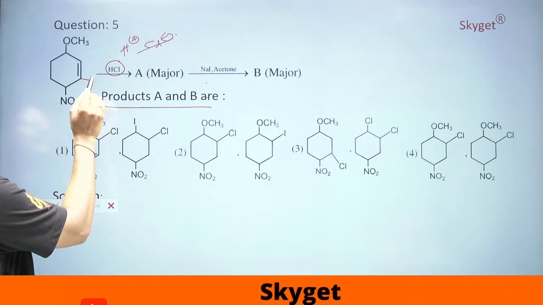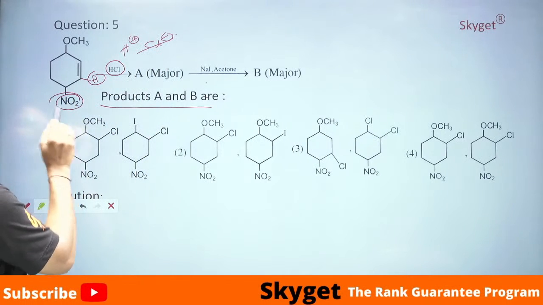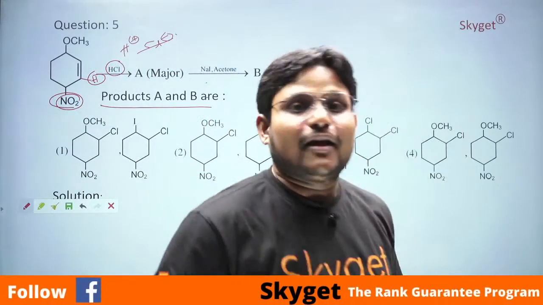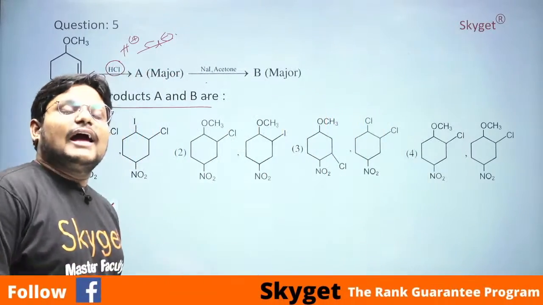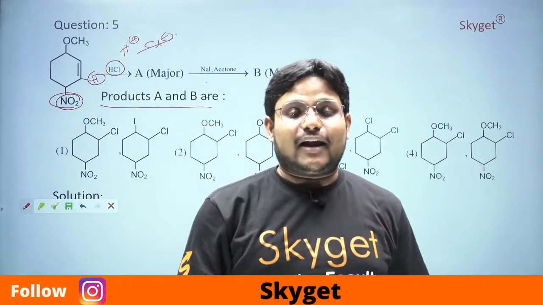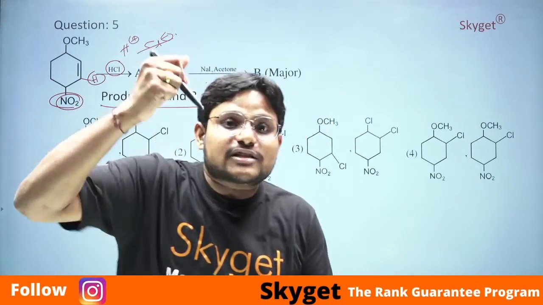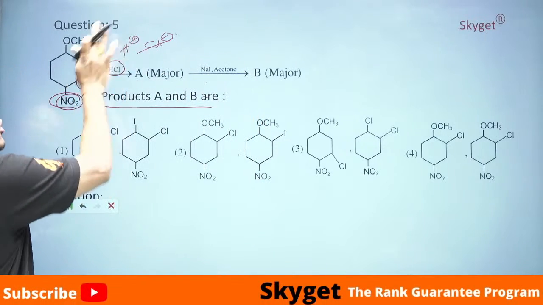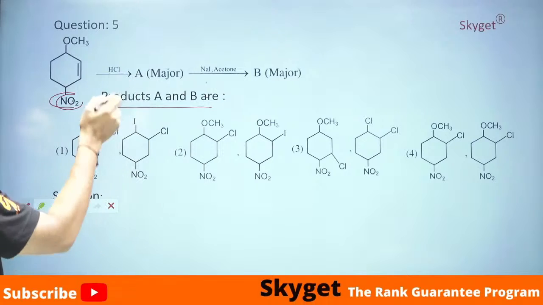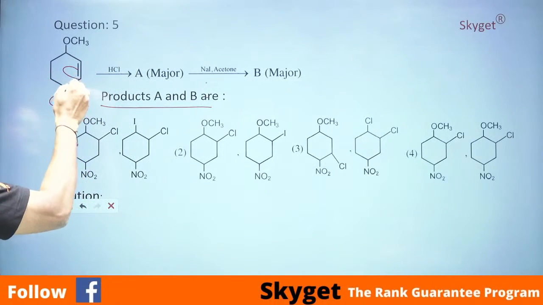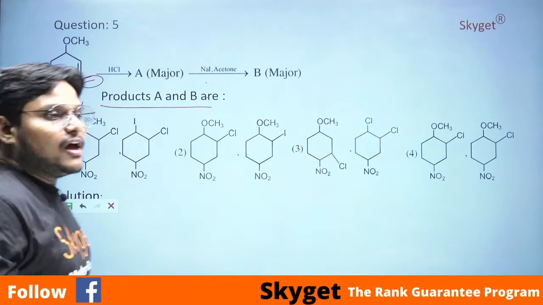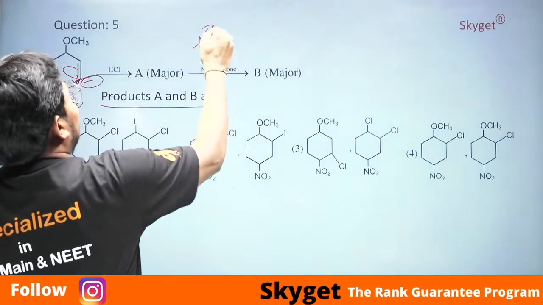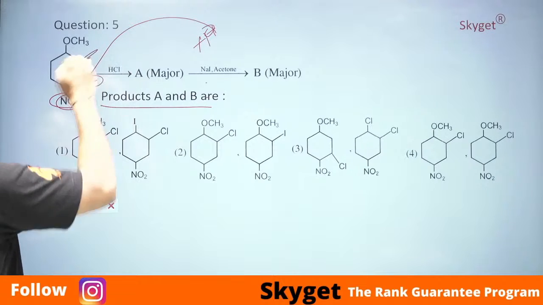And why is H adding here? Because here there is NO2 and NO2 is an electron withdrawing group. Electron withdrawing means it will take the electron. Means here the ortho position is affected a lot. So NO2 ortho position is this. If you observe here, the bond will shift towards this, so you will get a negative charge here. If you got a negative charge on the position, what will happen? H plus will go and directly attack this, whereas Cl minus will attack this.